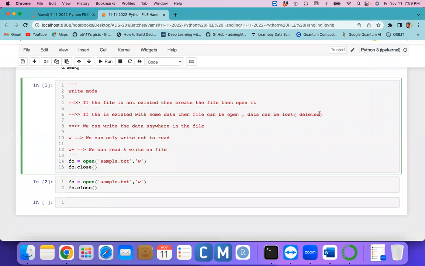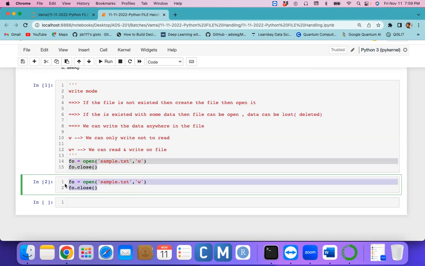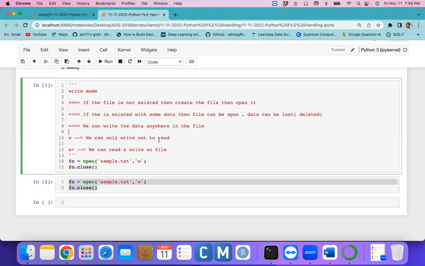Yes. If these two steps are clear: if the file is opened in W mode and the file does not exist, then it will be created. If the file already exists with some data, the file will be opened, but the data will be lost. Same things we can do with the help of W plus.